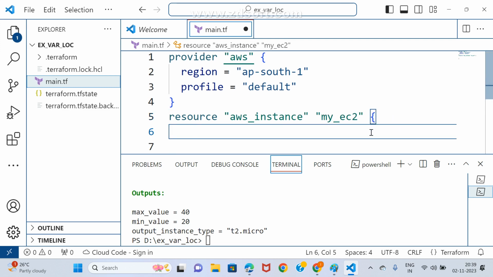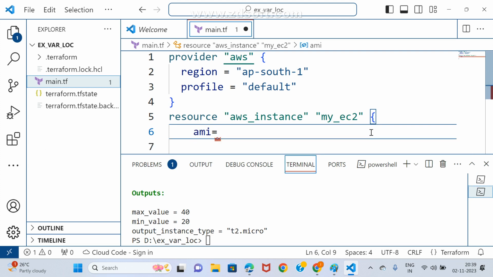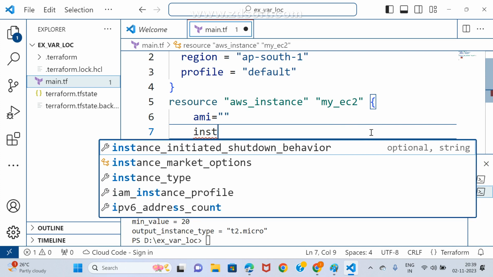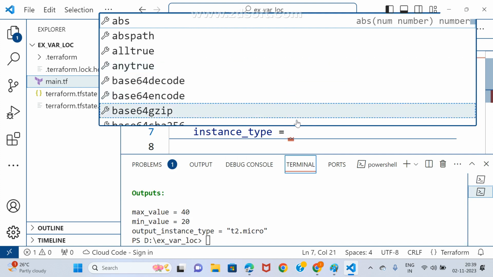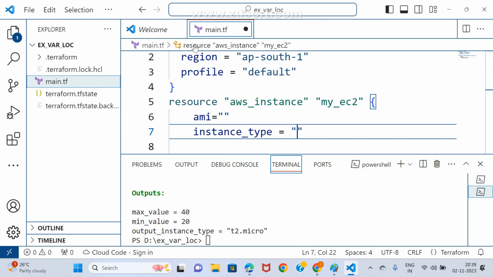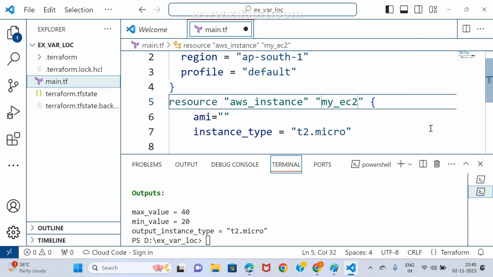Please respond. One is the AMI. You may get it from AMI, right? First, you will go and get it. After AMI, generally, what may you write here? Instance type. Do you agree with me or not? Generally, what is the instance type you need to apply? Assume t2.micro. Here, EC2, maybe I may write like this, my_ec2_1.